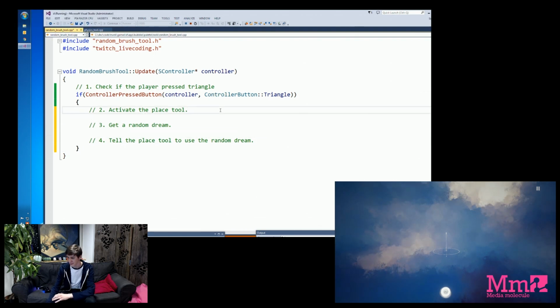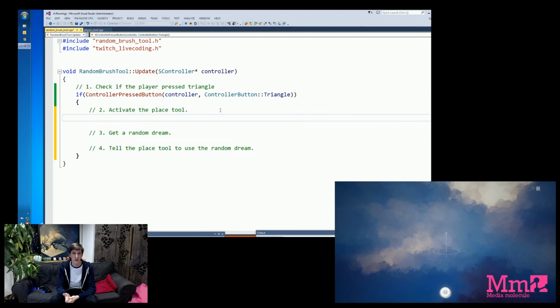So the first step is to get the place tool. Now, we've already written that tool. There is already a tool in Dreams that lets you pick something from a search menu and place it down in the world. So there's no point in rewriting that code. What we want to do is reuse the code we've already written.